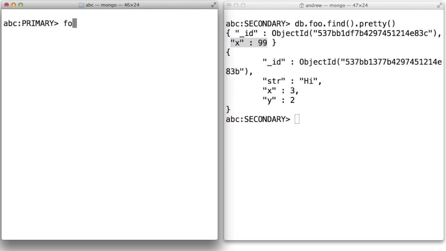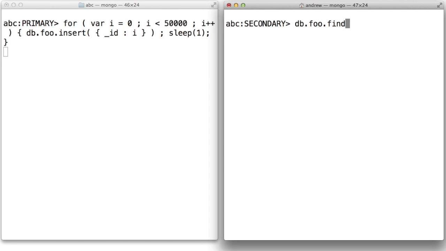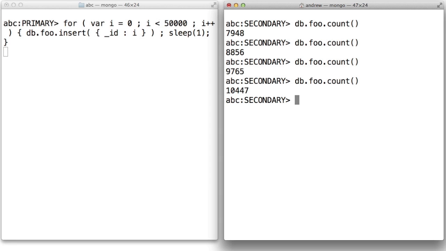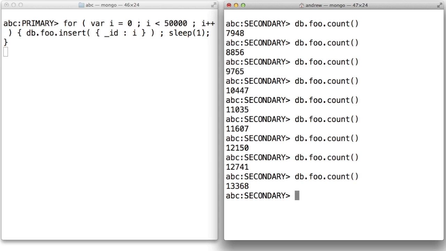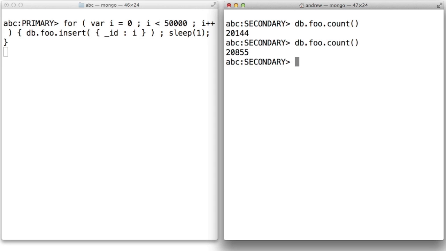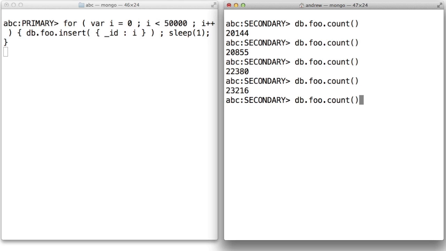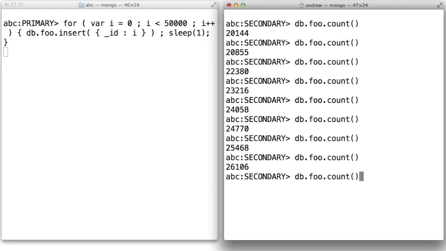In fact, let's make it a little more involved. Okay, so we're doing inserts on the primary. And now let's go over here and look at the secondary. And we'll see it's getting them. Now it may be behind the primary, but they're coming along. And we can roughly feel what lag there is when this stops, and see how long it takes us to get to the 50,000 or 50,002, whatever the right number is.